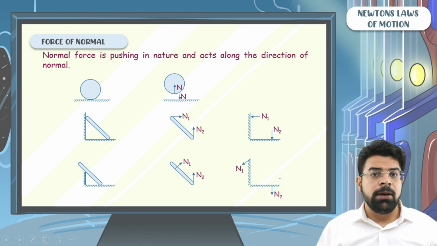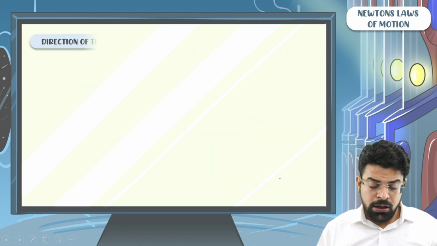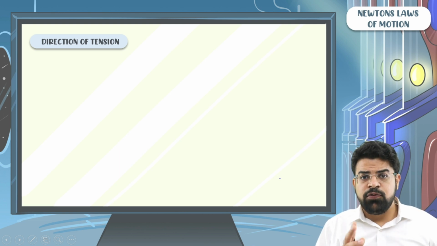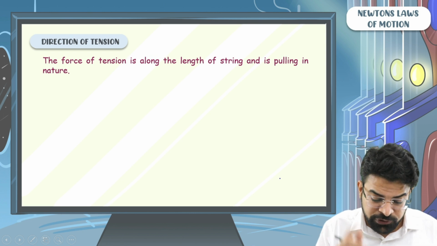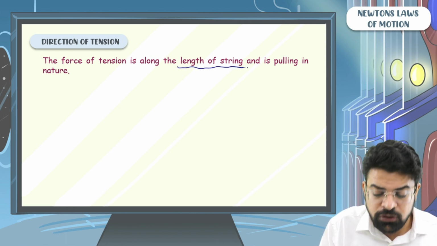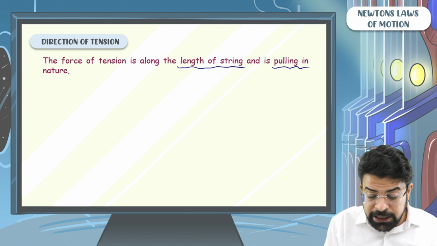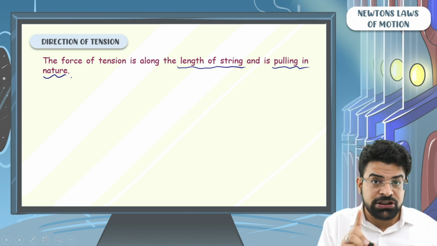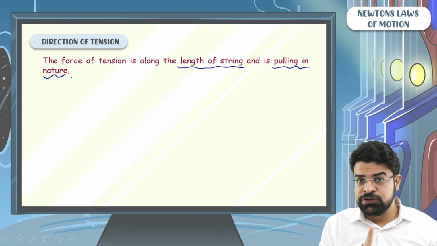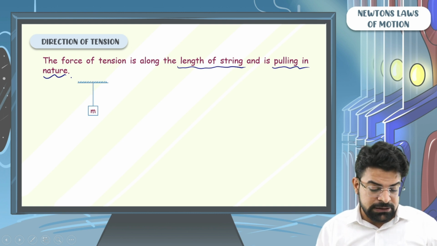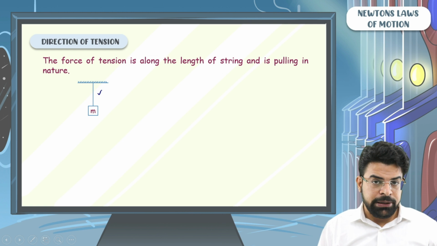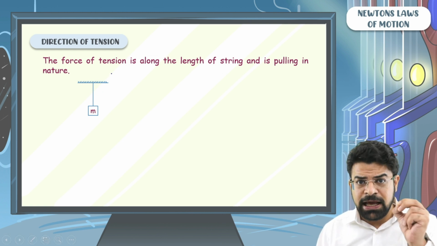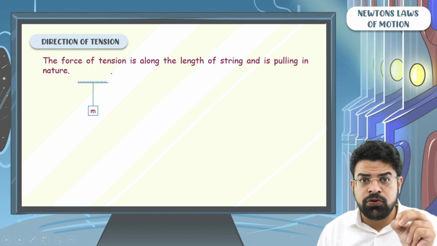Now let's talk about the force of tension. Just like the force of normal acts along the normal and is pushing in nature, the force of tension acts along the length of string and is pulling in nature. Let's understand it from one example. Let's say we have connected a string between a block and ceiling. In which direction does the string apply the force on the block?